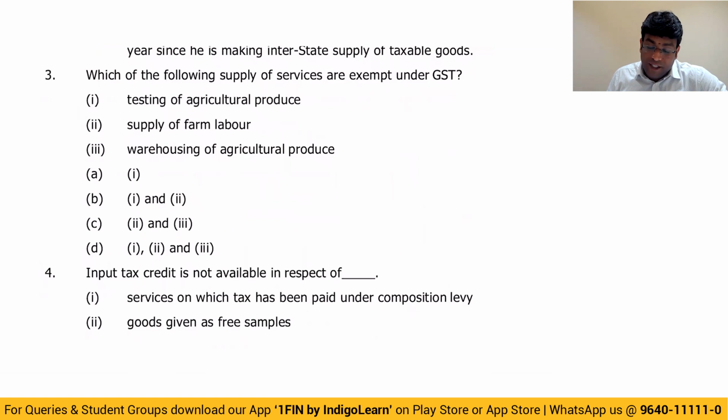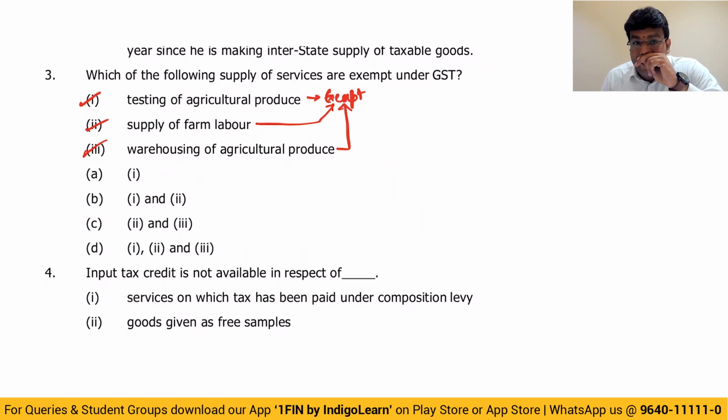Which of the following supply of services are exempt under GST? Number one, testing of agriculture produce, that is exempt, guys. Supply of farm labor, that is also exempt. Third one, warehousing of agriculture produce, let me tell you guys, that is also exempt. So all 3 points here are exempt. That means the answer is 1, 2, and 3, which is nothing but option D. Clear, guys? Next question, guys.